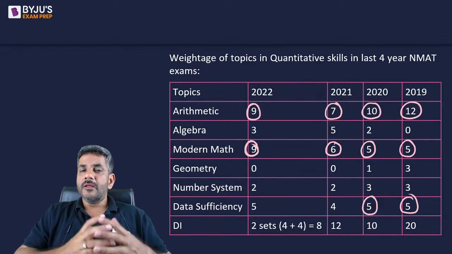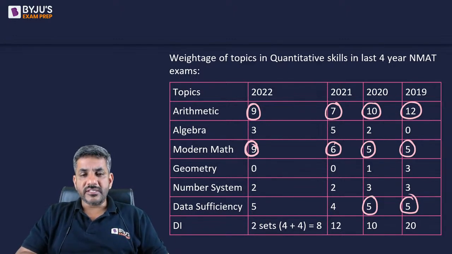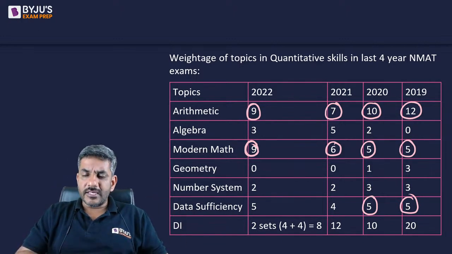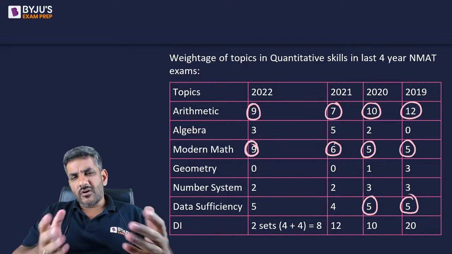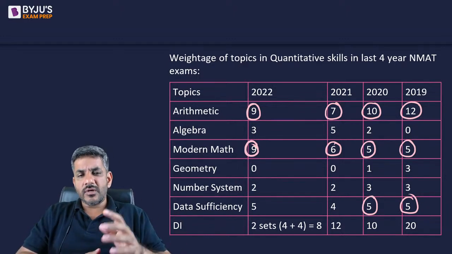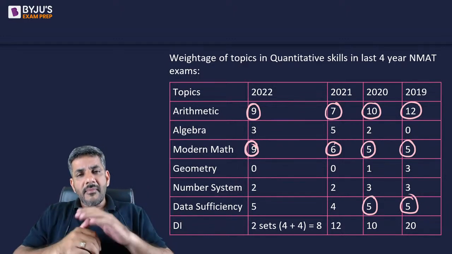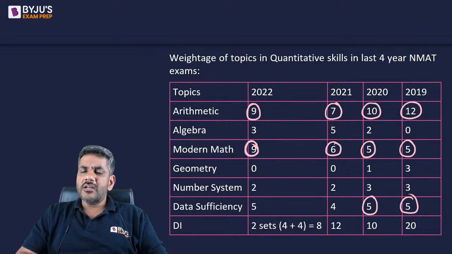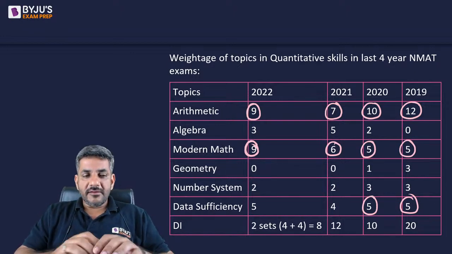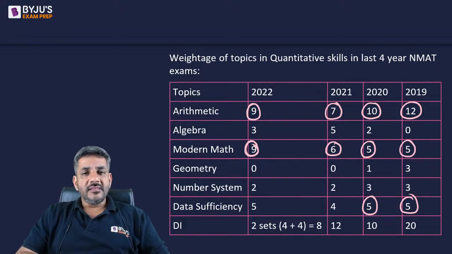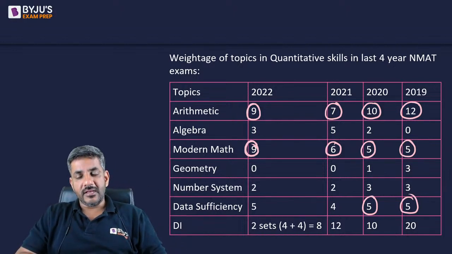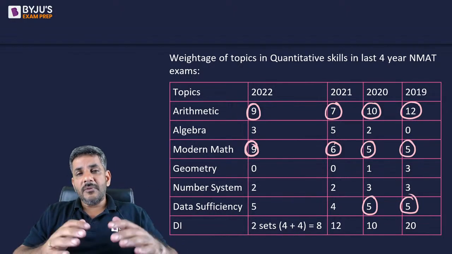So therefore, you just have to pay more attention towards these. Now, conceptually, we have studied all of these areas, right? For CAT or for any other exam, you would have already done them. But in NMAT, it used to happen that the level of difficulty was slightly on the lower side with respect to these exams. But what I've seen in the last 2-3 years is that they have actually increased that difficulty level as well, right? So it has been leveled up.